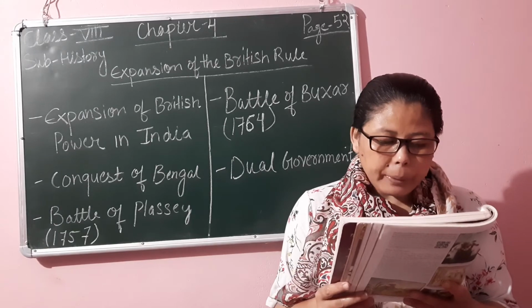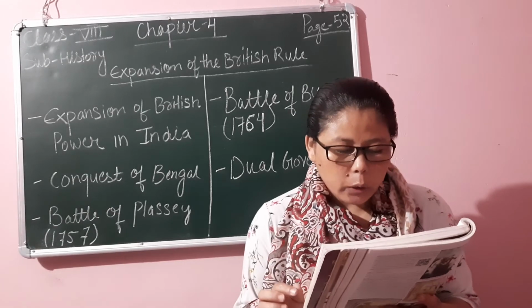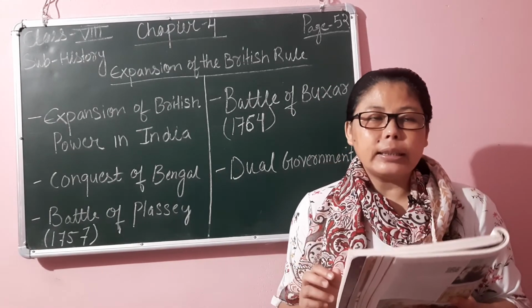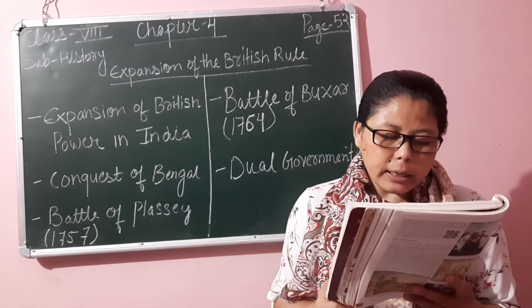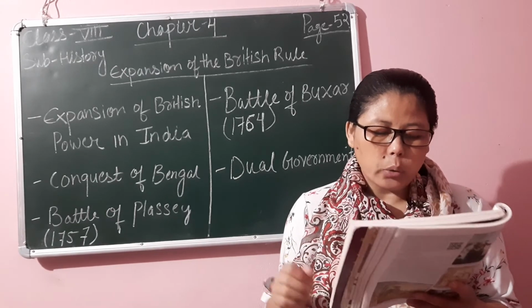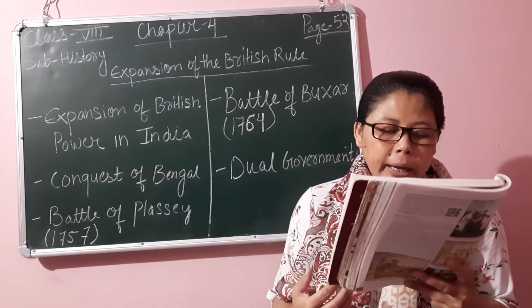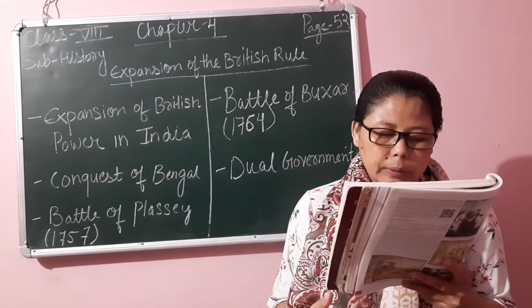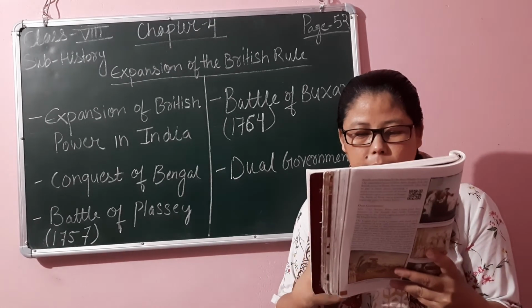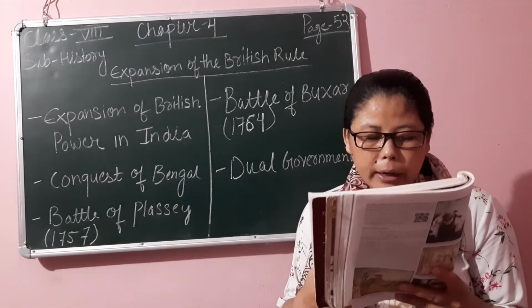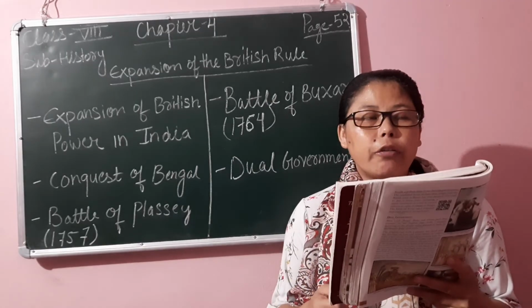They pointed out the rampant corruption inside the company and wanted severe action to be taken. Since the English East India Company was moving towards bankruptcy, it had no other way but to depend on the British government for loans to survive.